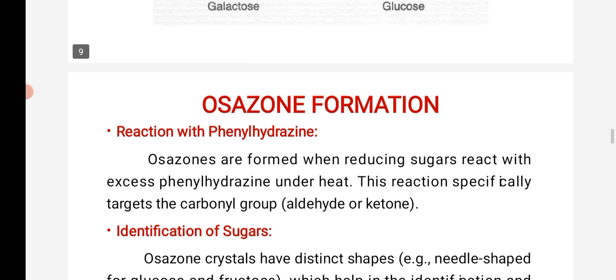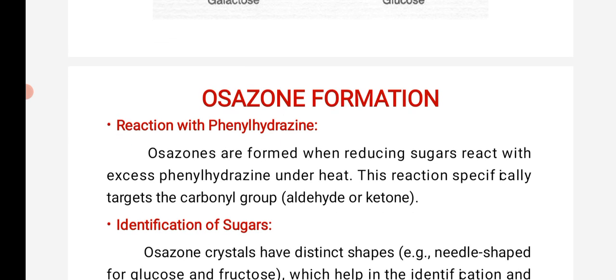Yes, the main purpose of osazone formation is the identification of sugars. Based on the shape under the microscope, the type of sugar present will be confirmed. Under the microscope only, they identify what type of sugar it is. So, the sugar reacts with phenylhydrazine.